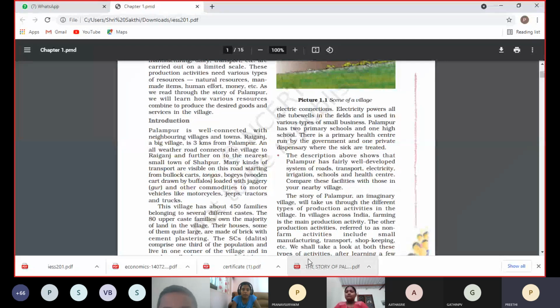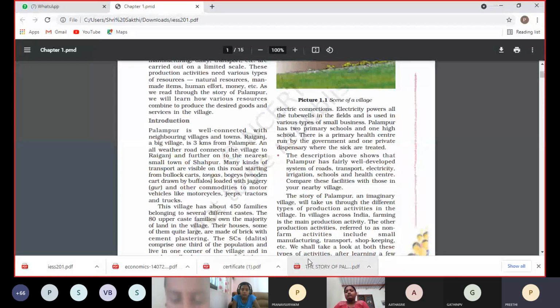450 families. Very good. 450, ma'am. Note down in your notebook. How many families are there? 450 families are there, of different caste people. So 80 upper caste families own the majority of the land in the village.